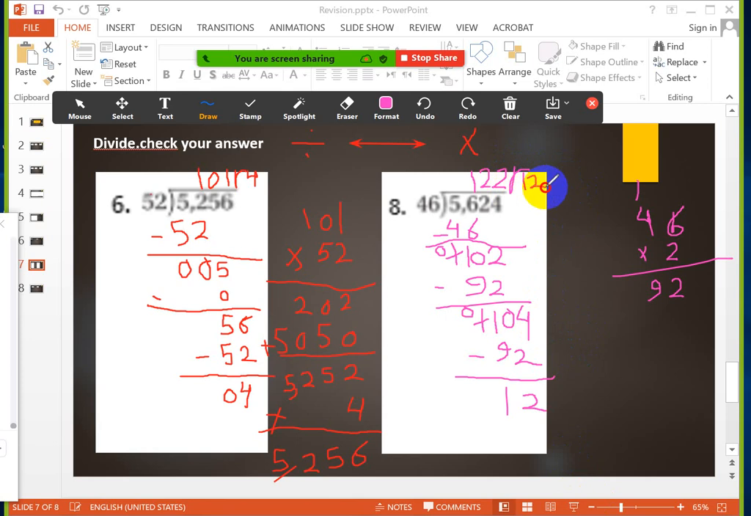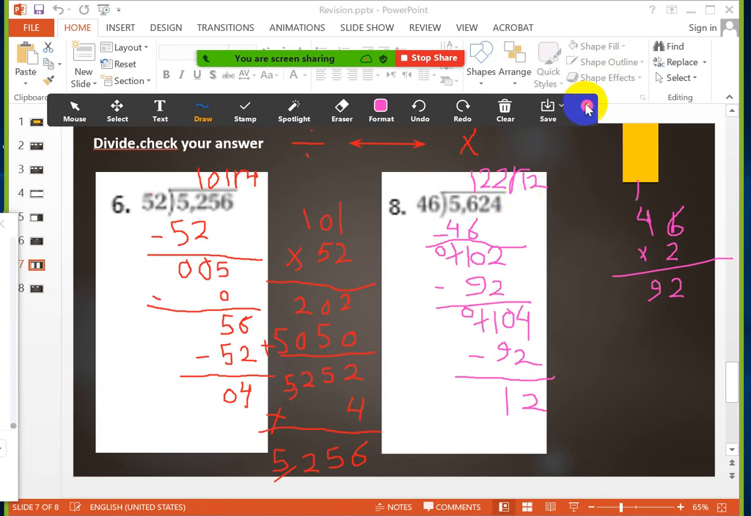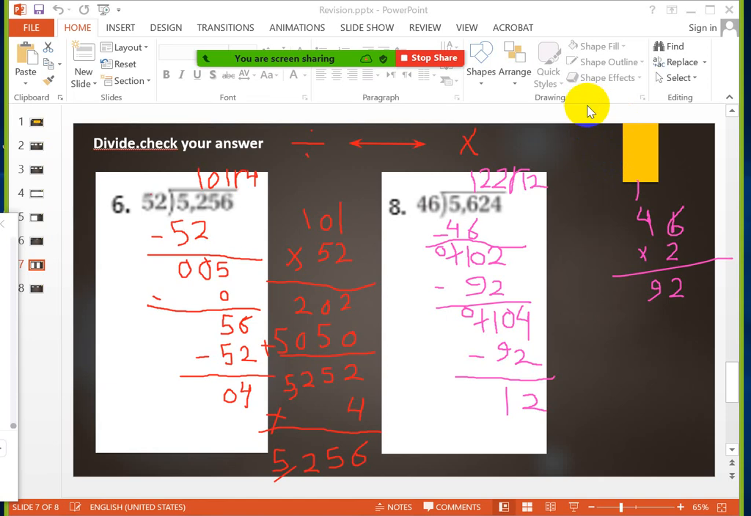That means the quotient will be what? 122 remainder 12. Any question, girls? Okay, girls, the session is ended.